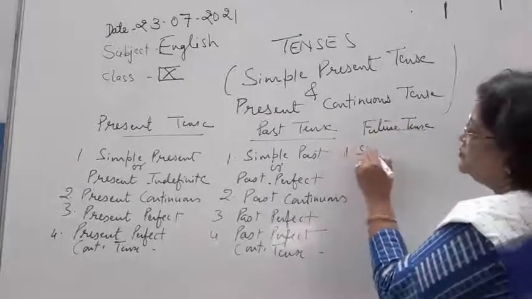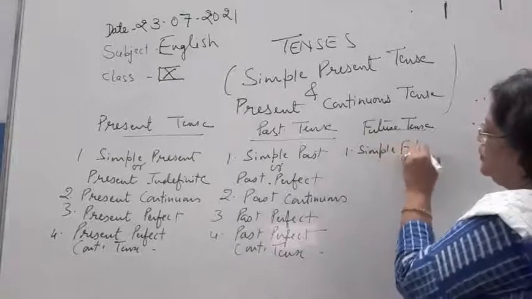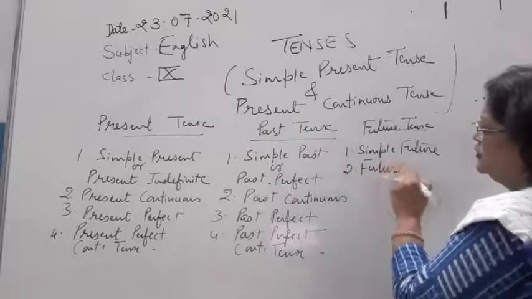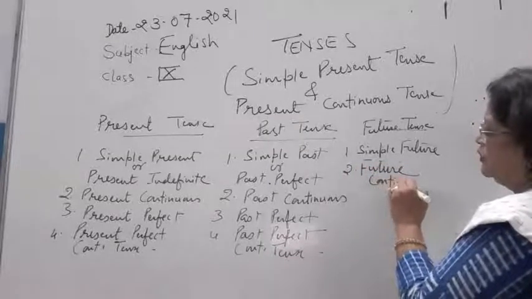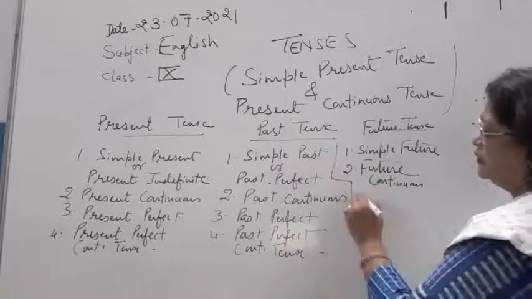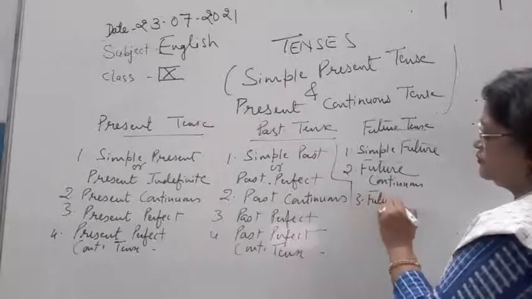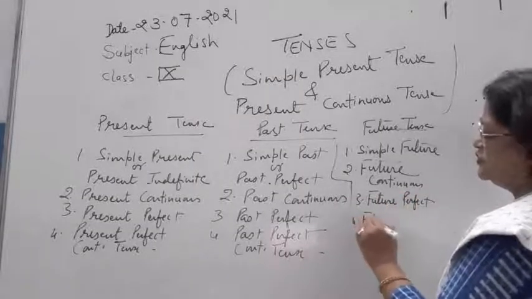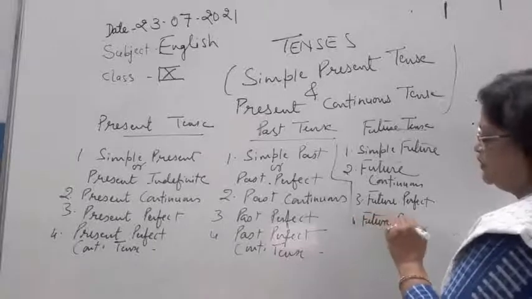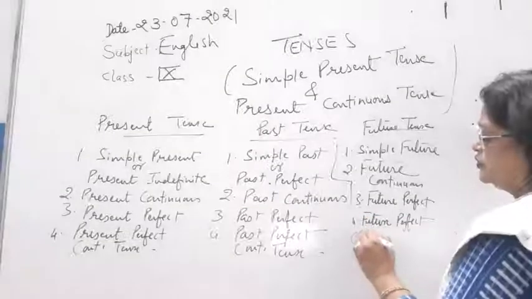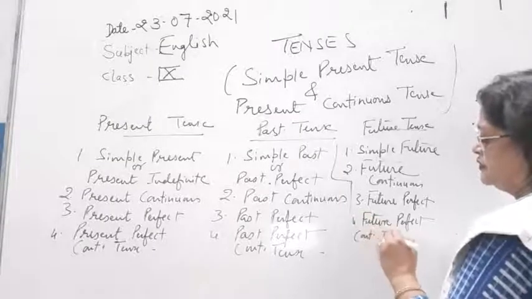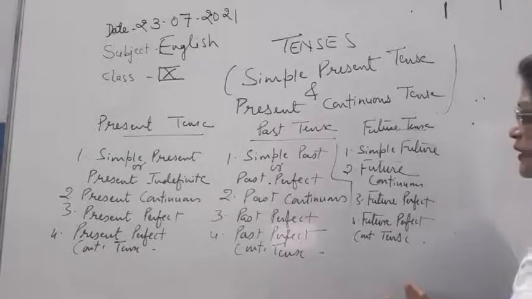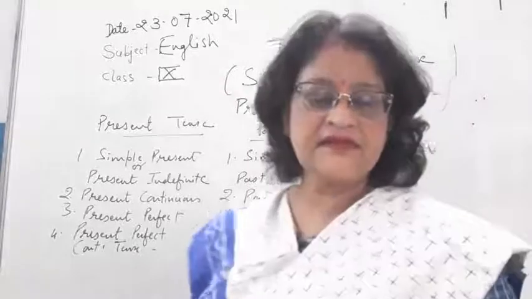It is simple future or future indefinite, future continuous, third is future perfect, fourth is future perfect continuous tense. Okay, so these are the four tenses.